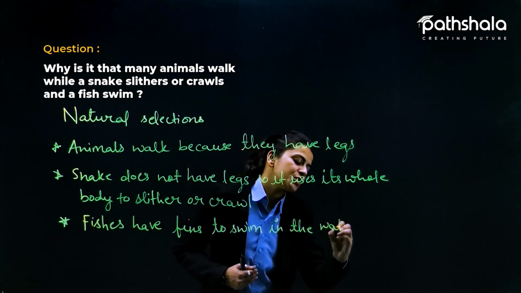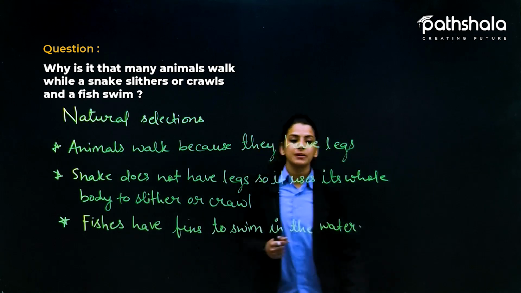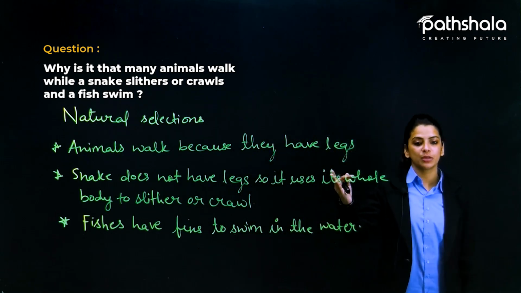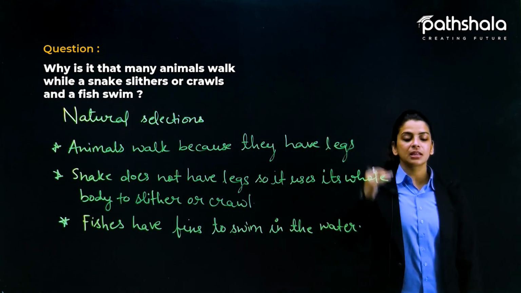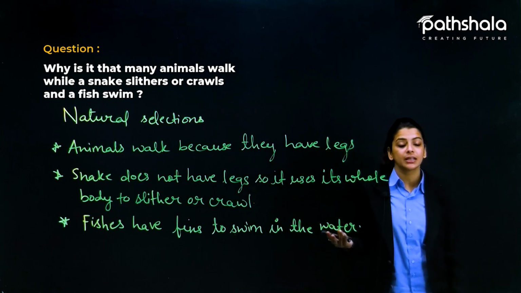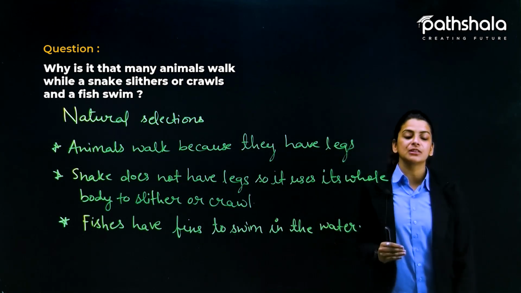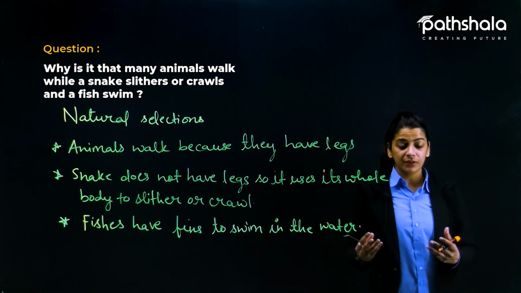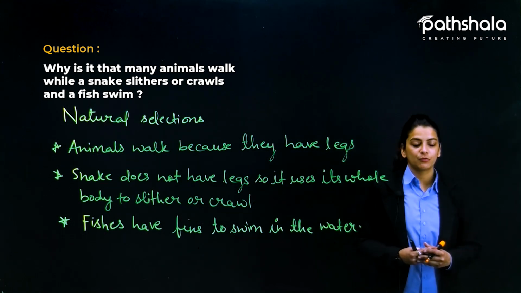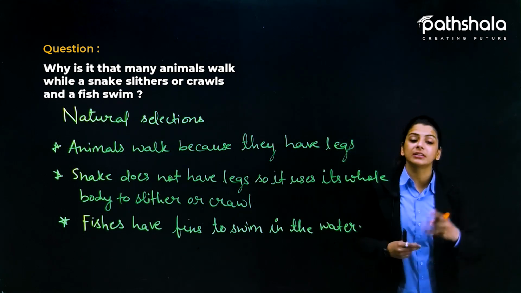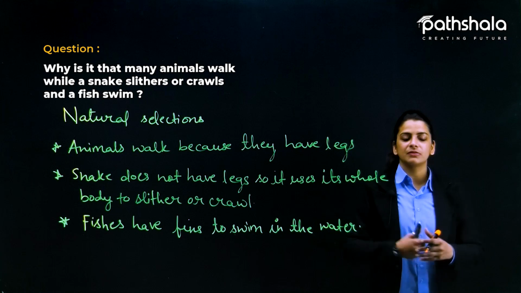So such body modifications, for example, legs in case of animals, whole body movement in case of snake because they don't have any legs, and in case of fishes, fins to swim in the water. So these are the natural selection for living in a different habitat. For example, snake living in a forest, animals living in forest also and other areas also, and fishes living in the water.